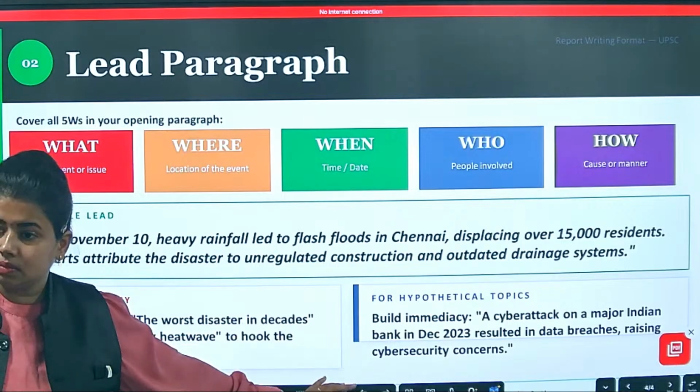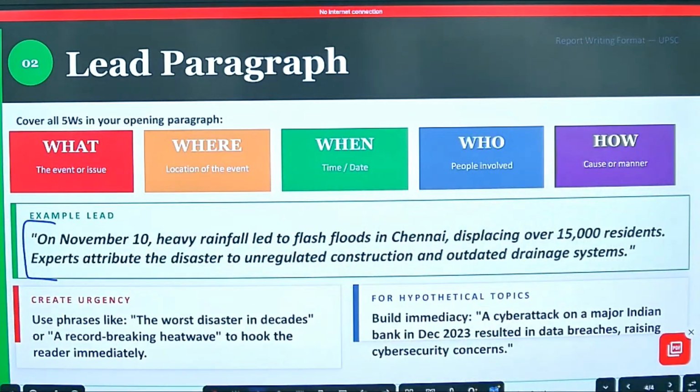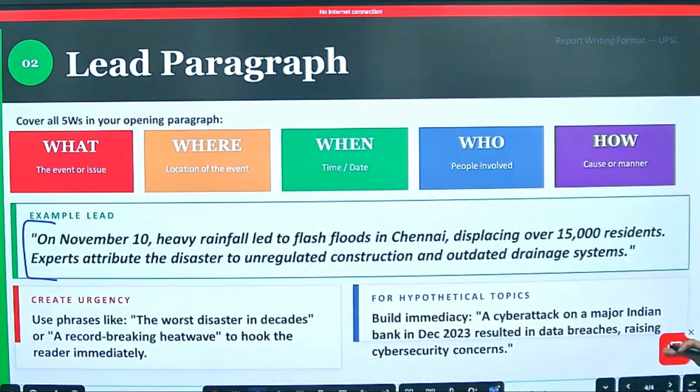Done? Should I move ahead? This is the first page. This is the lead paragraph. How you have to begin right at the beginning, that also counts very much. Should I move ahead?